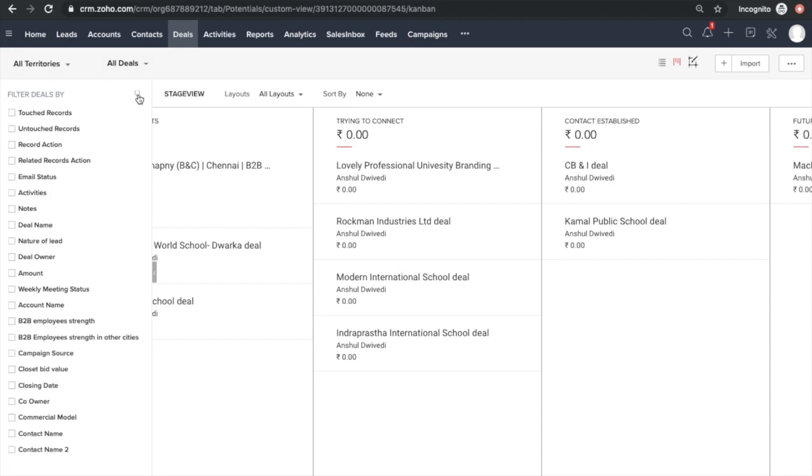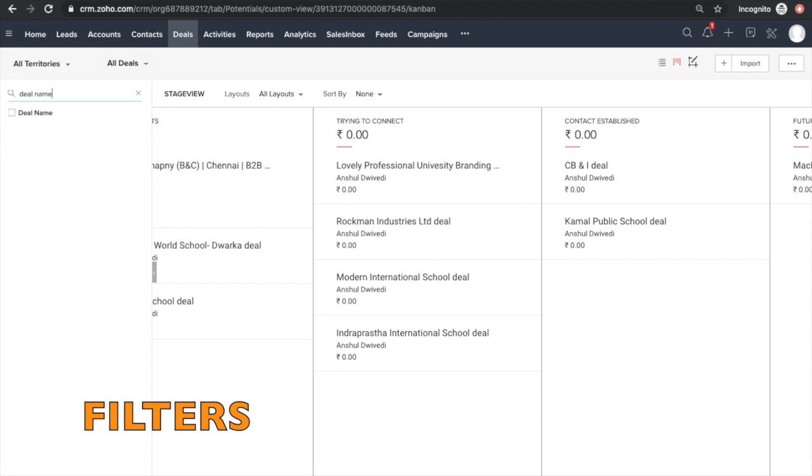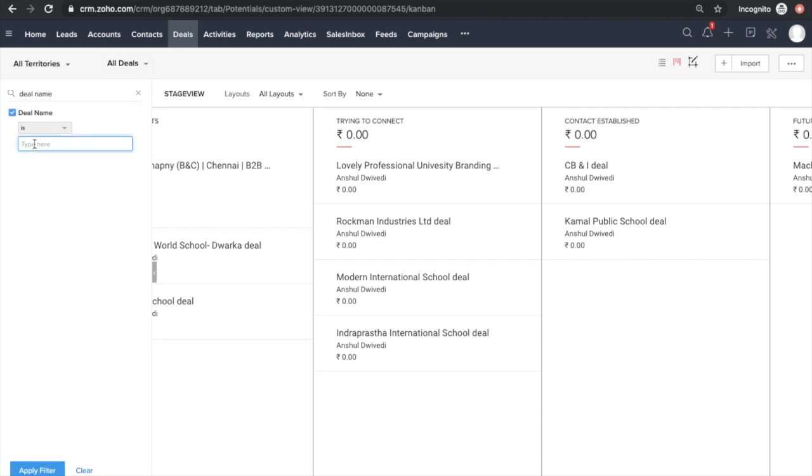You want to select a deal, you could simply use these filters and you could say deal name. We'll try to search the deal name which we have recently created. I'll select this deal name. I'll put shuttle Delhi hybrid. Now it might so happen that you might only remember it was shuttle and Delhi. So intentionally I'll put it only shuttle and Delhi, and I'll hit the apply filter tab. But